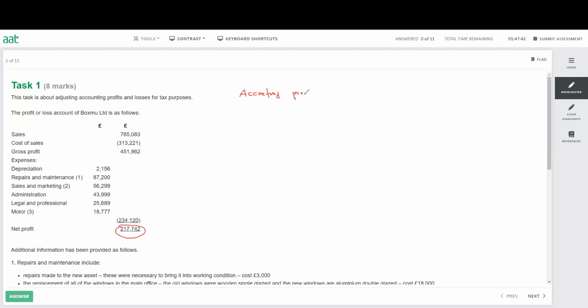Accounting profit. That is 217,742. And we need to see which one we need to add back. The first thing we'll add back is the depreciation, 2,156. Then we have repair to new asset. Repair new asset. We need to add back that 3,000.